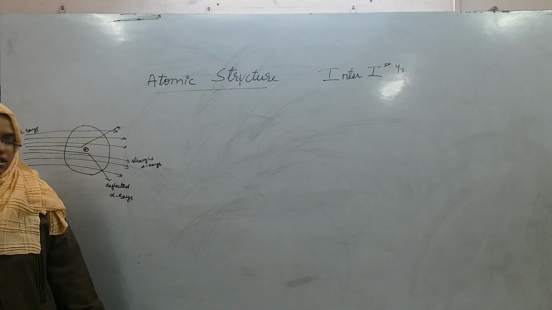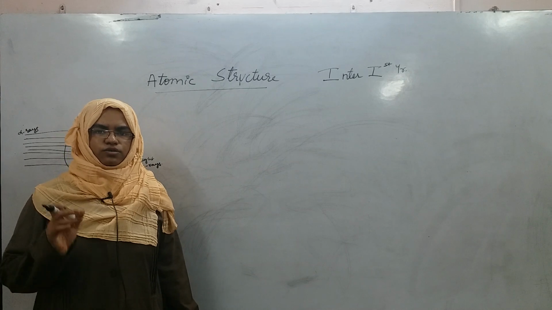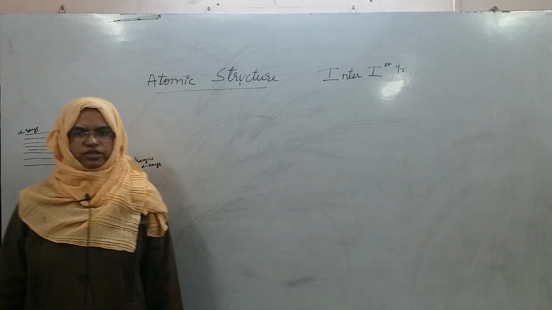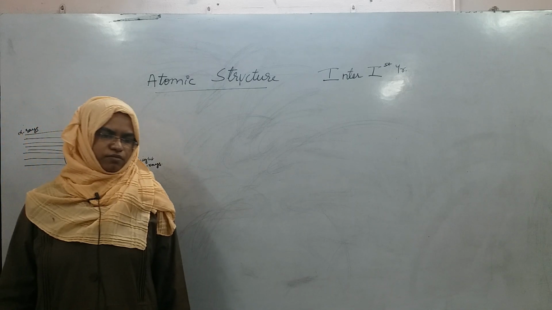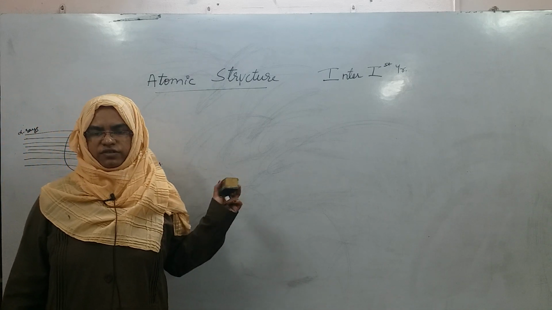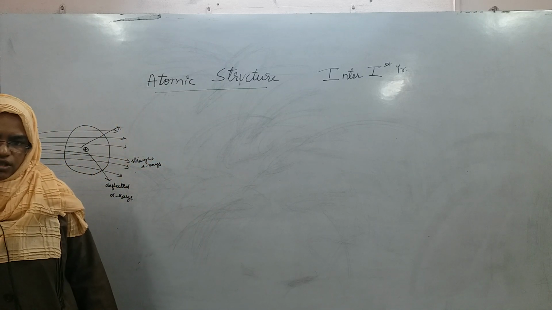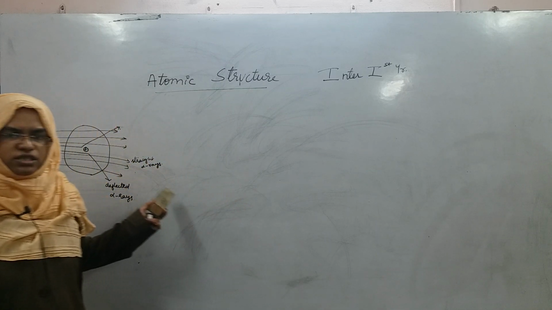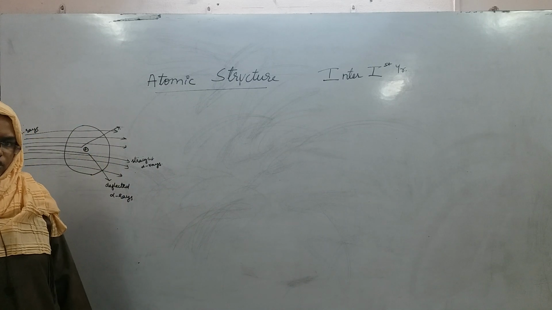In yesterday's class we stopped at two different models of the atom, J.J. Thomson's model and Rutherford's model. We have seen the description of each of the models, and we have also seen the drawbacks of J.J. Thomson's model. Coming to Rutherford's model, in yesterday's class we have seen that according to Rutherford's model, when he